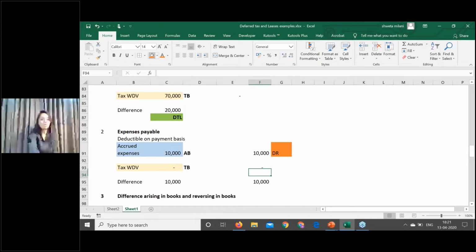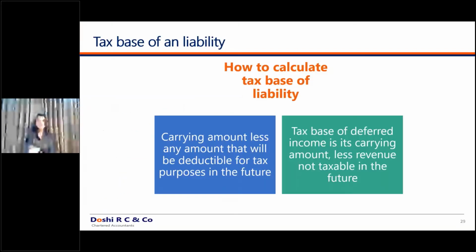So again, I'm saying go by the plain vanilla logic. If a particular income is offered for tax in the tax books and it is not offered for tax in the accounting books, then deferred tax should arise. And even by going through the technical definition, the deferred tax is arising. So the plain vanilla logic is better than the technical definition, because you have to memorize where it is less, where it is not taxable in future. So the normal logic is better.